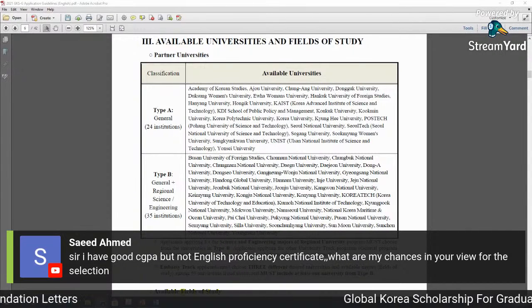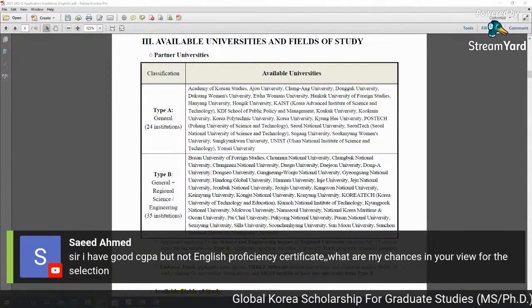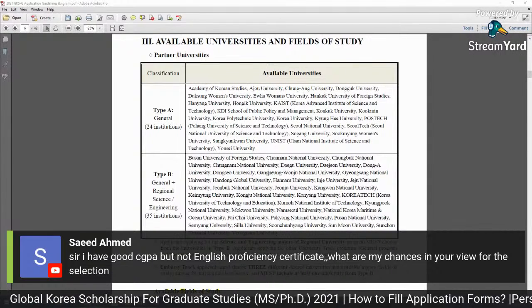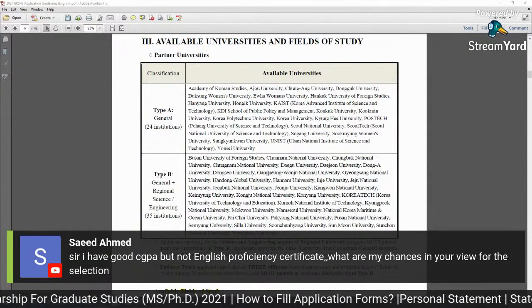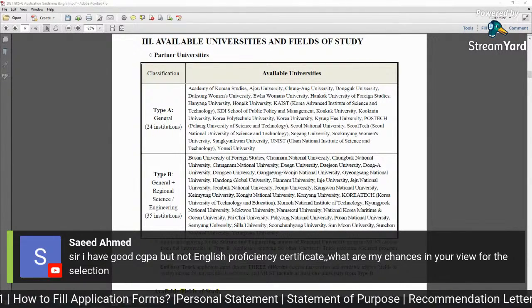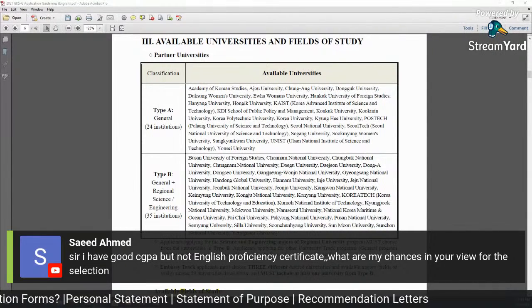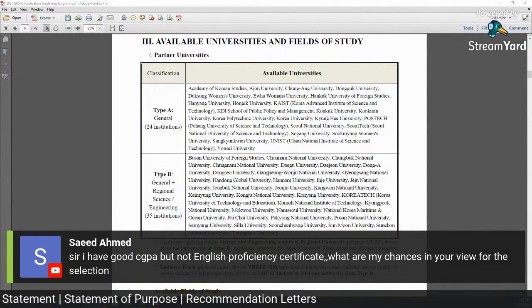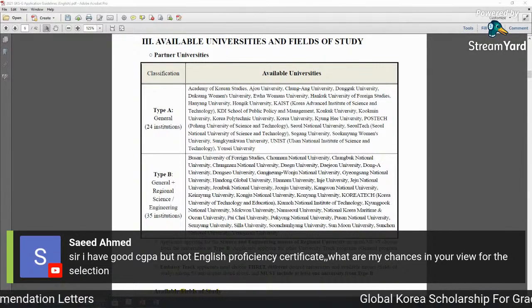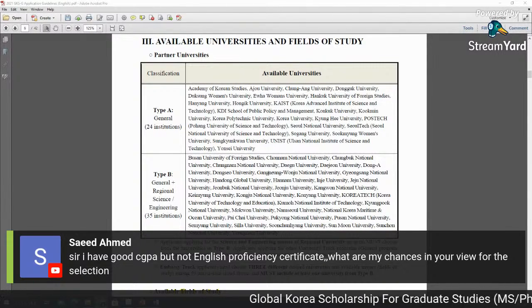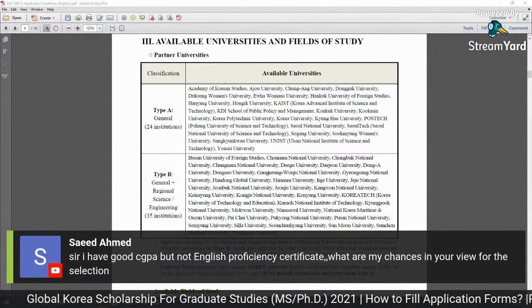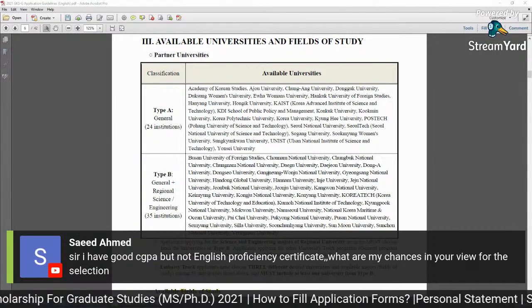Sir, I have a good CGPA but no English proficiency certificate. What are my chances in your view for the selection? Every student should go to his university and get an English proficiency certificate just for security purposes. Otherwise, this certificate is not required. But if you have a real score, like English IELTS, TOEFL or TOEIC, then you must submit it because there are some extra benefits.